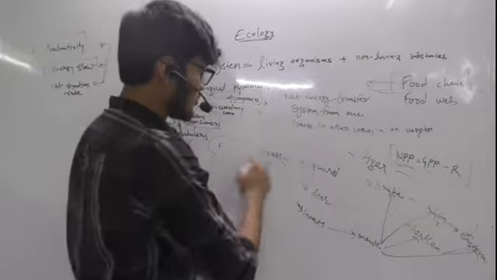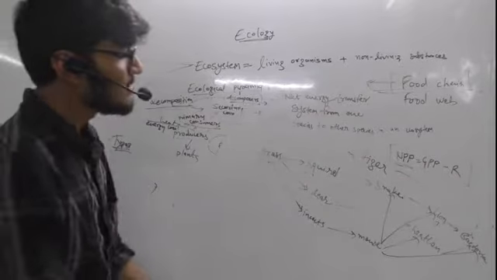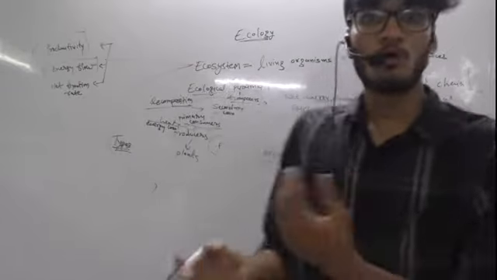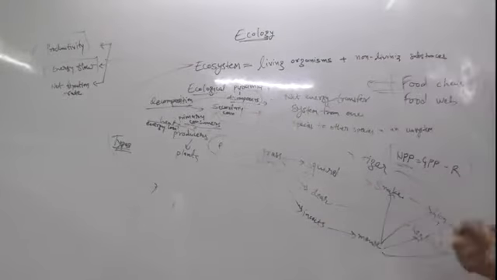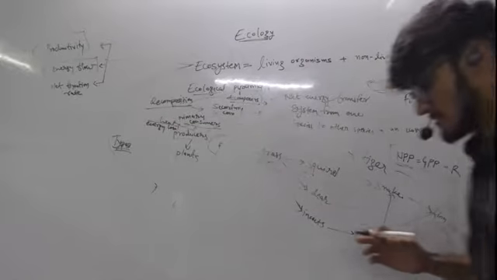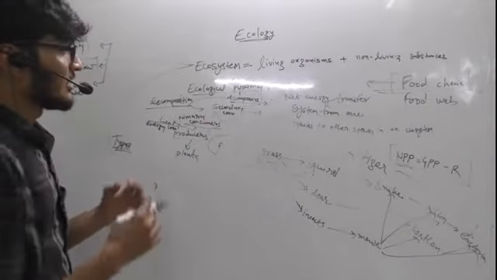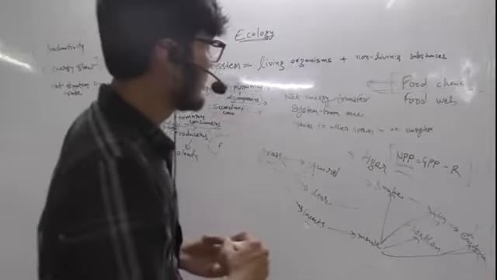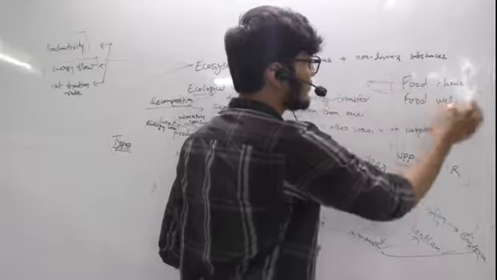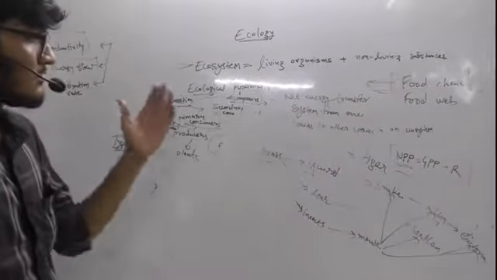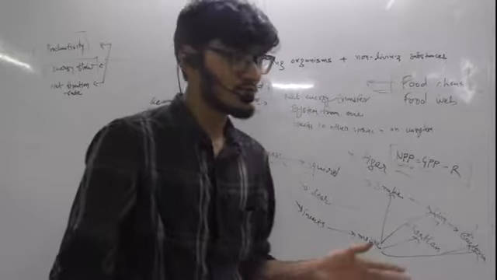Okay, so in a food web there might be more than 2, 3 or 4 food chains.